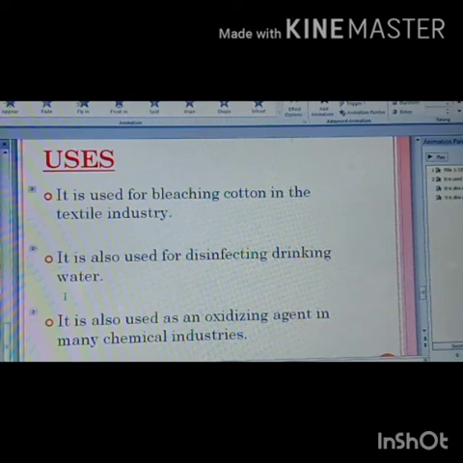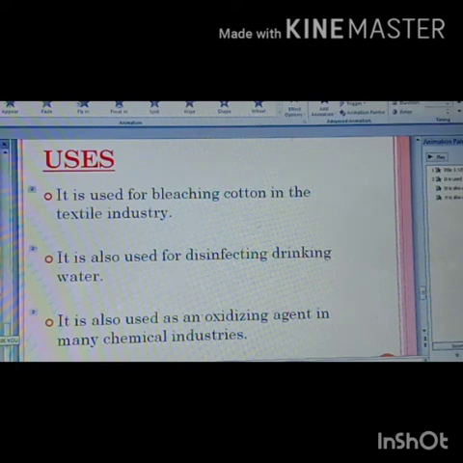It is used in the textile industry, for the bleaching action on cotton. Again we have one more hint here, as a disinfectant. We have discussed that bleaching powder is used for disinfecting drinking water. So from these three hints we get that the compound is bleaching powder.